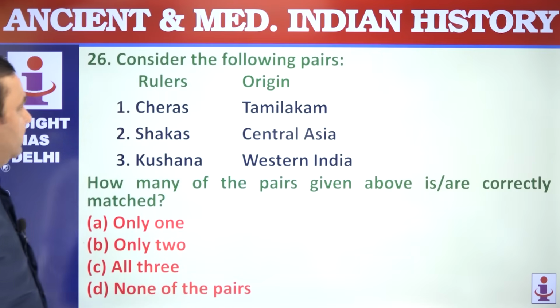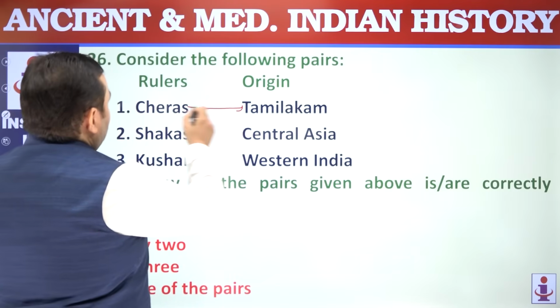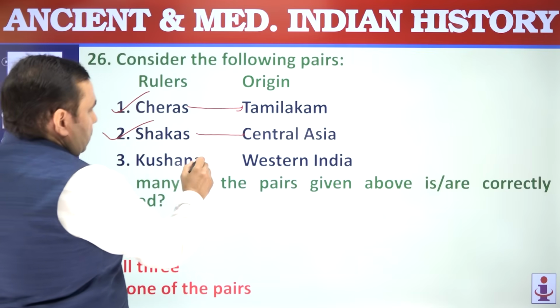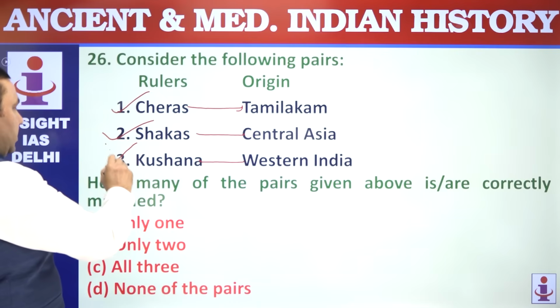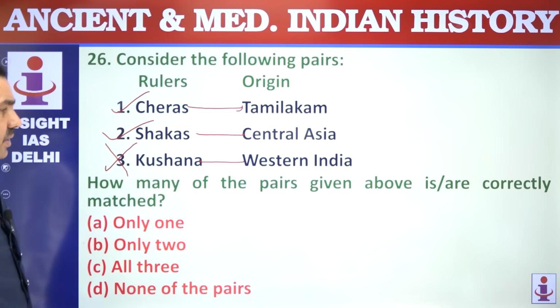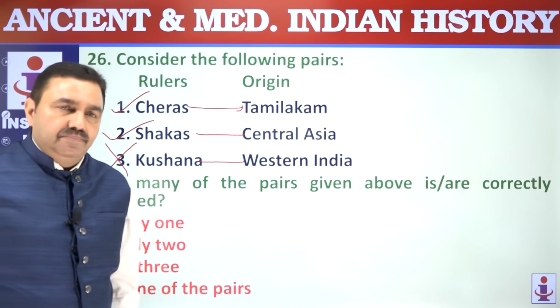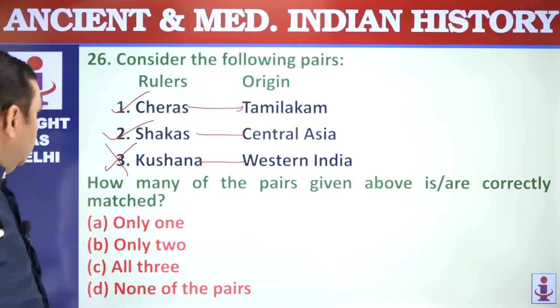26. Cheras, Tamilkam or South India. Shakas, they are from Central Asia. Kushanas were not in Western India. Shakas were in Western India. Kushanas were in Northwestern India, the Mathura region, Punjab and Afghanistan. Only 2.